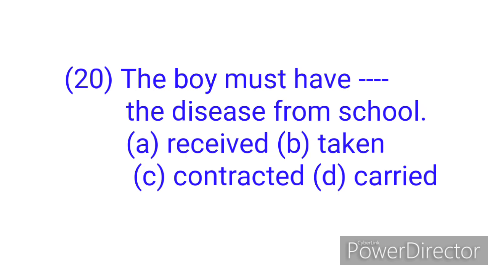Option A, received. Received means to get or accept. Option B, taken. To take means to lift something from a place and hold it in your hand. Option C, contracted. To contract means to get an illness. So you can say that someone has contracted a disease, like this period, someone has contracted COVID-19. Not contacted COVID-19, contracted.